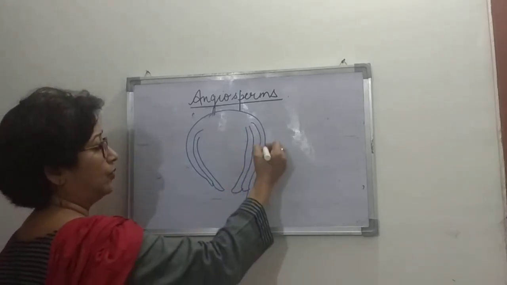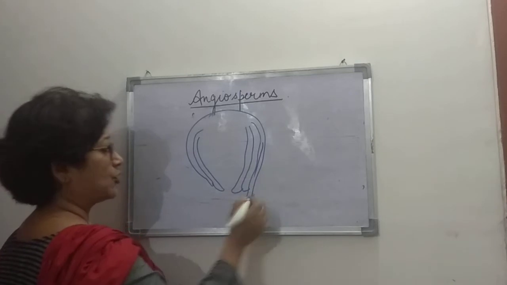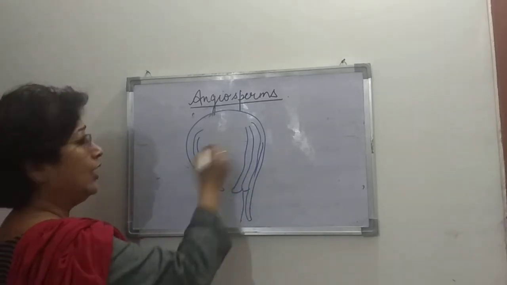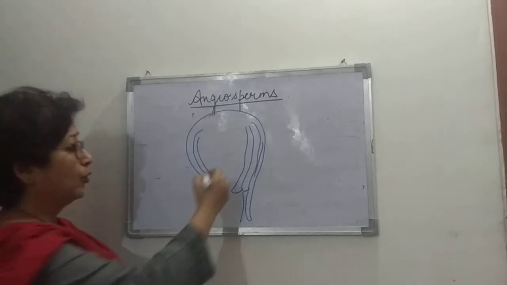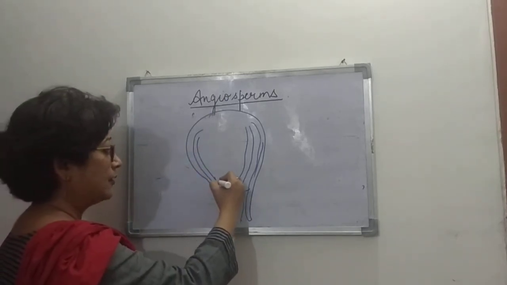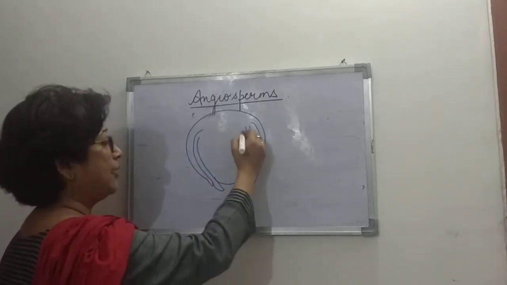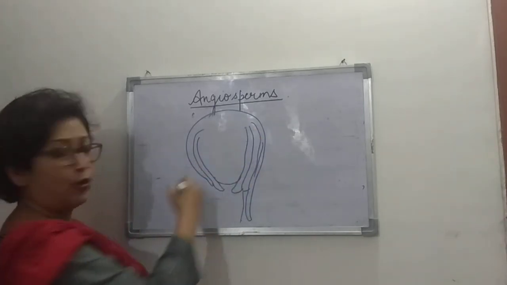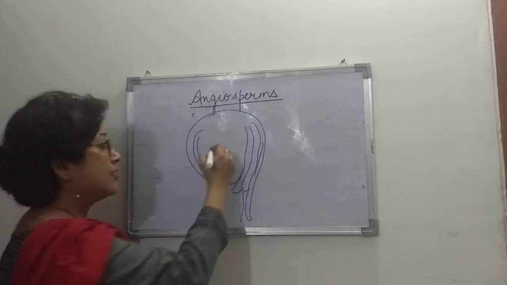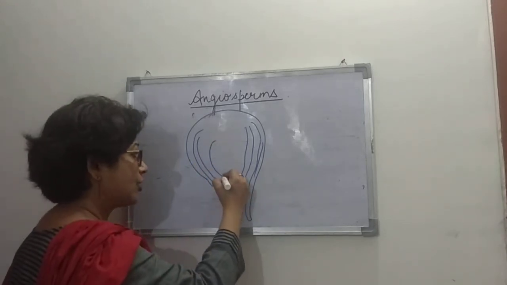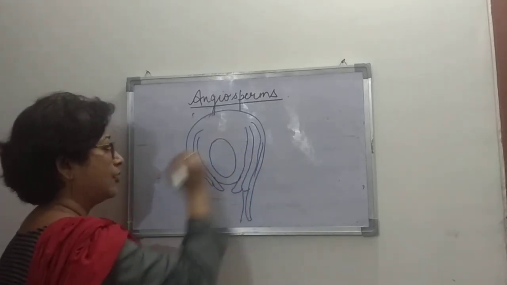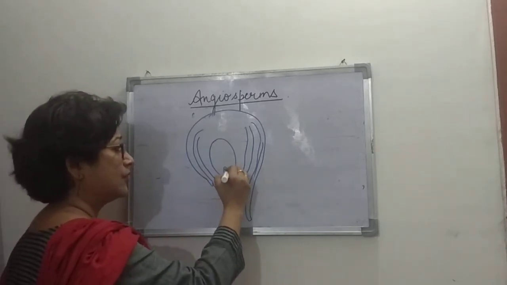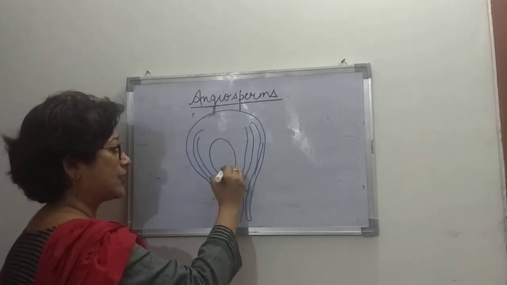Now there is another raphe that is present over here. That is the ovule. Inside the ovule is the embryo sac, and this embryo sac is the structure where the actual fertilization takes place.